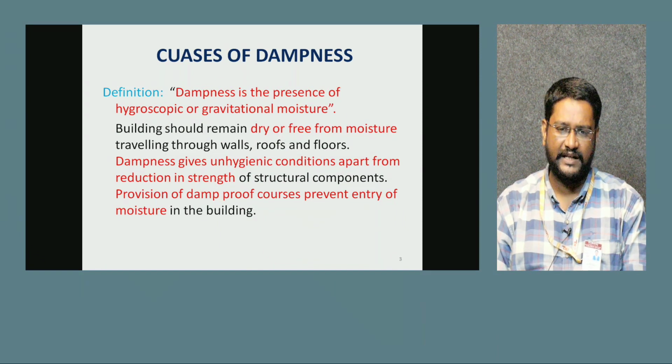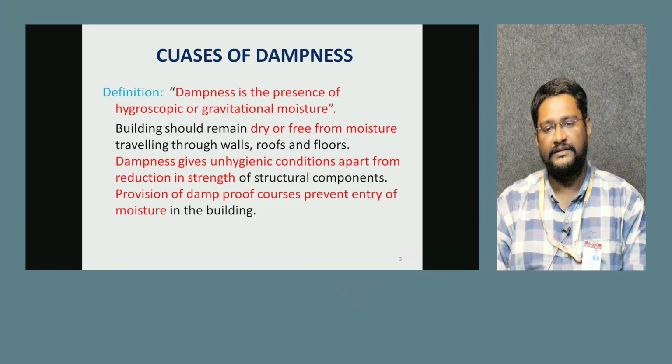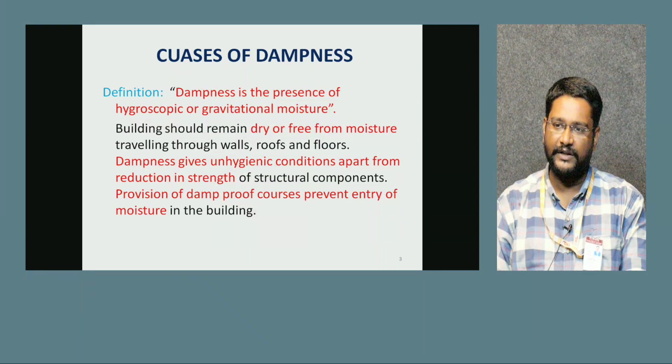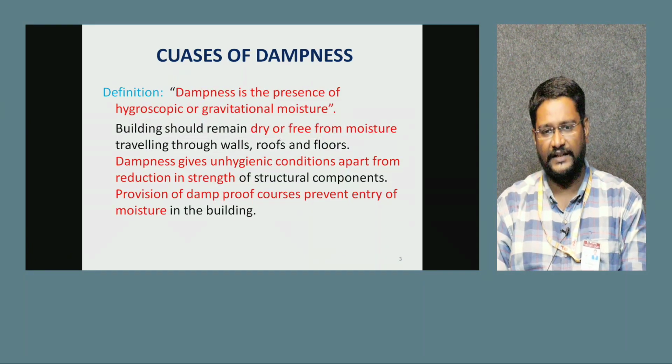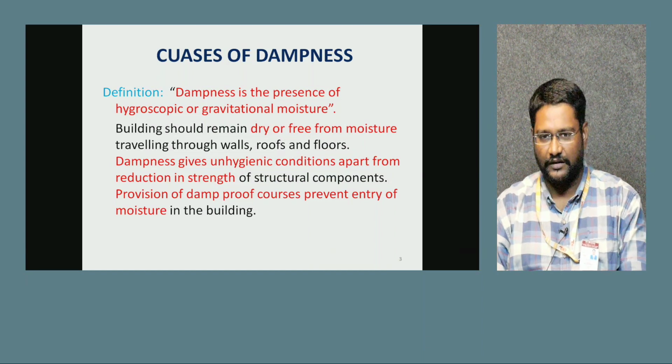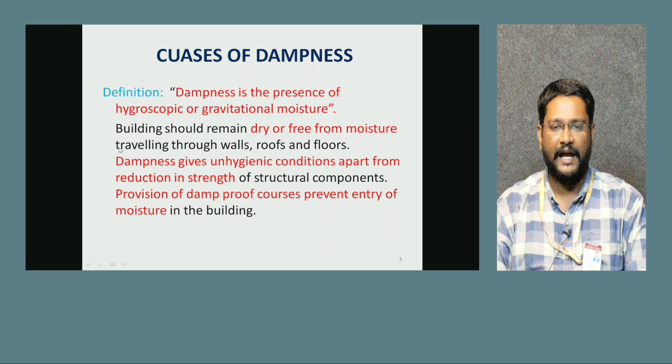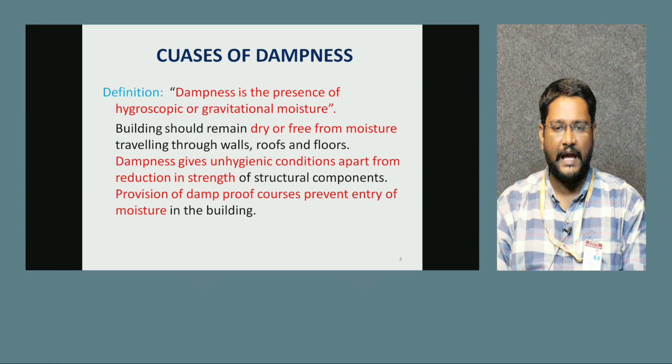After moisture enters the structure, what will happen? Surface cracks will form. Those surface cracks may be tolerable, but they can prolong into structural cracking also. Structural cracking is not at all tolerable, so we have to arrest the dampness. Dampness gives unhygienic conditions, apart from reducing the strength of structural components. Provision of damp proofing courses prevents the entry of moisture into the building.